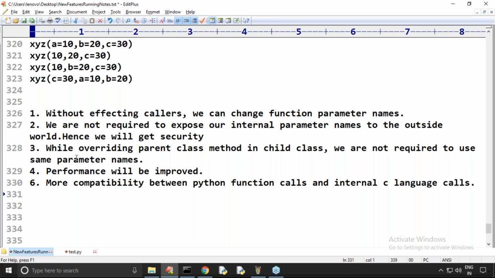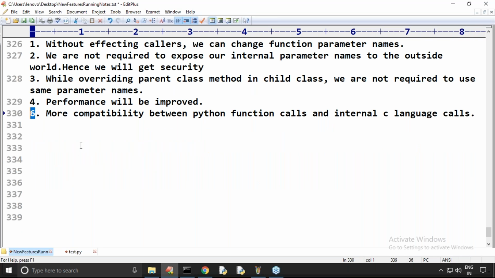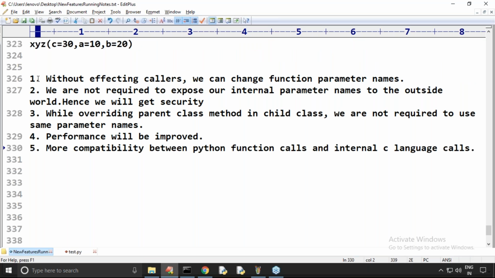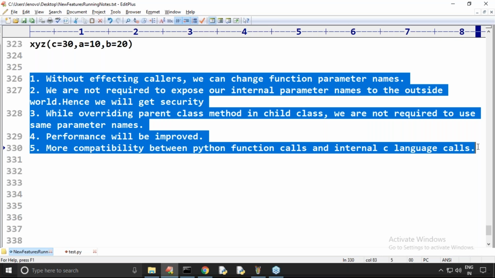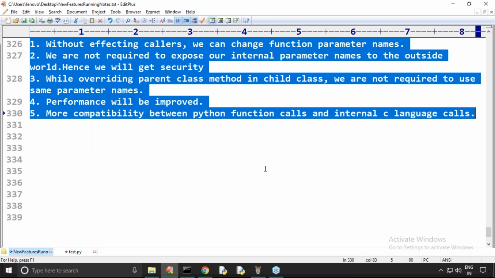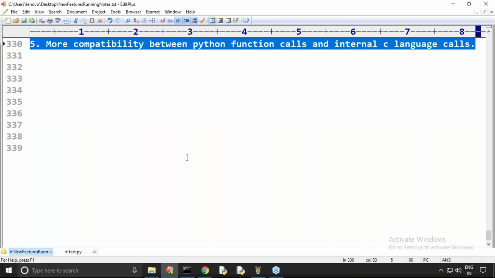Beautiful. Are you feeling comfortable? So positional only argument seems to be only one slash, but really there are a big n number of benefits because of this concept. That's why they introduced it in the 3.8 version. Clear, right?